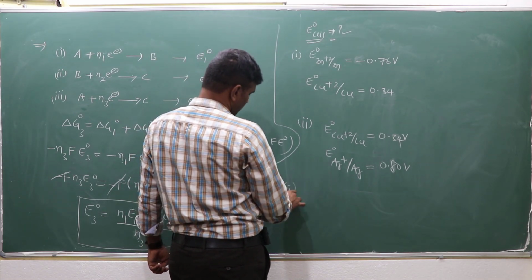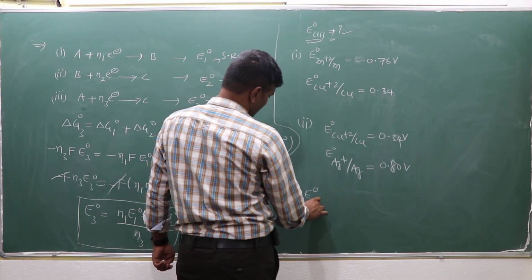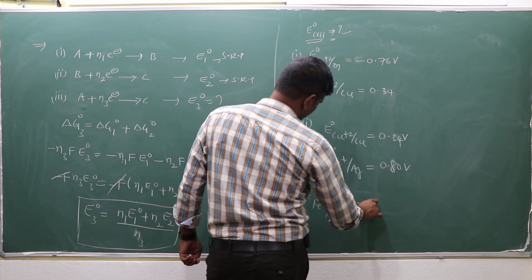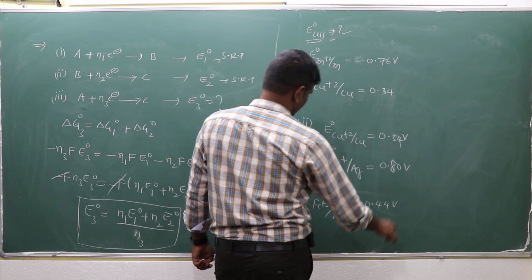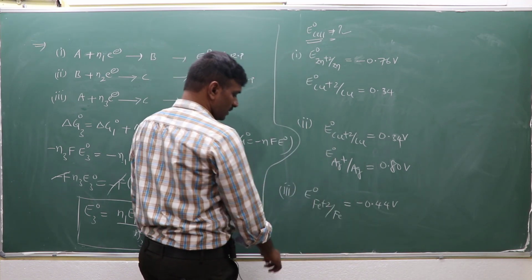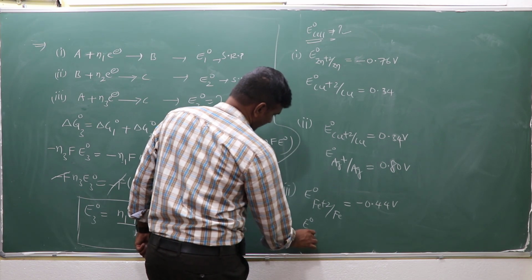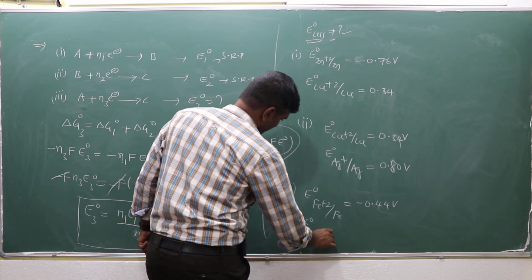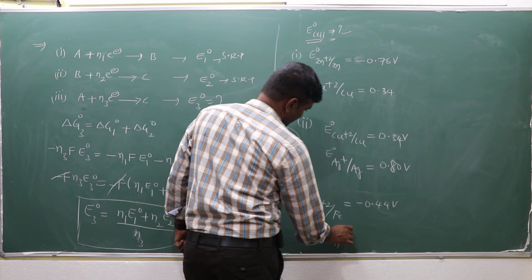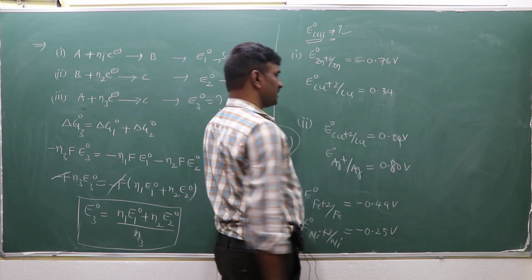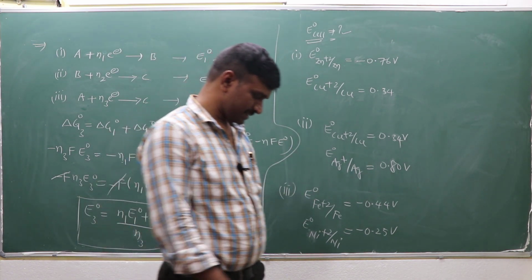Suppose another example is given. What is E0 cell for this type of reaction?